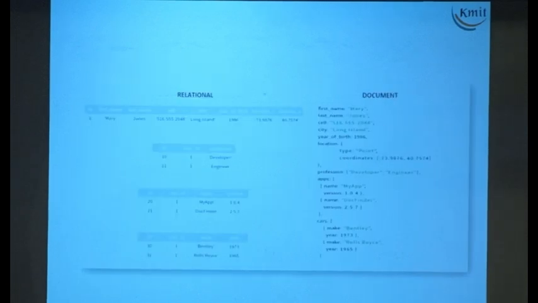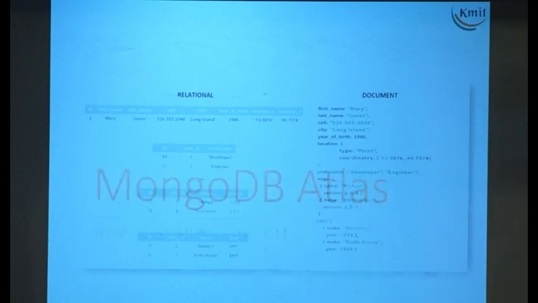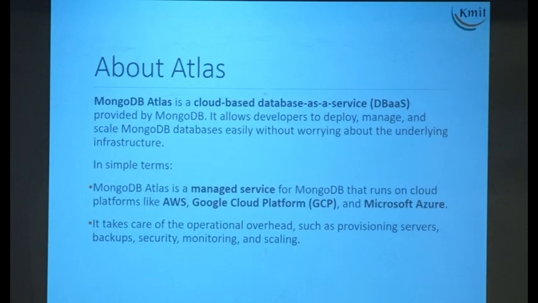Now, when I share the PPT, you will be able to look at it. I compared a relational one on the left side and a document-based one on the right side. So you can see it's the same data presented in a different format. Now why Atlas? It's cloud-based. These days, people do not work locally at all. Nothing is on your laptop. So you need a cloud storage.